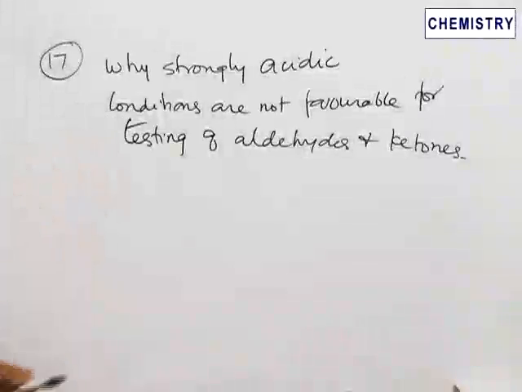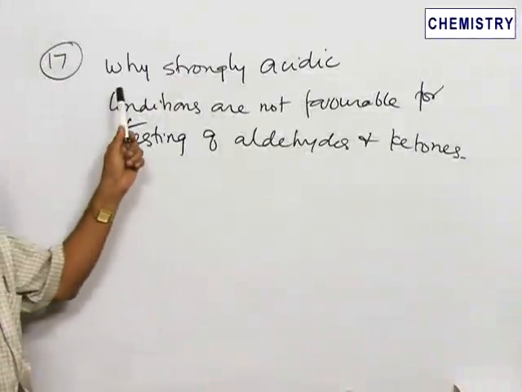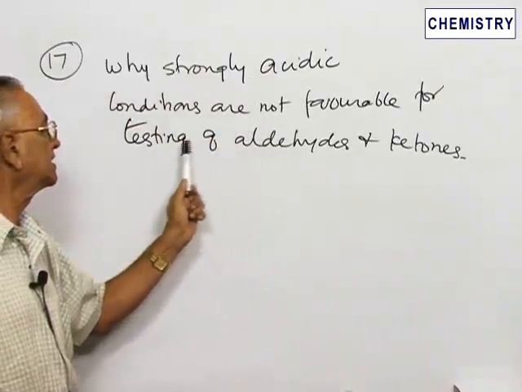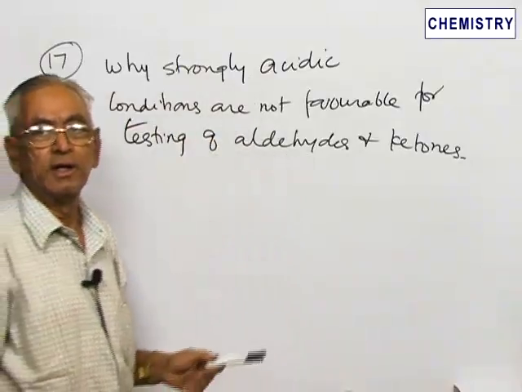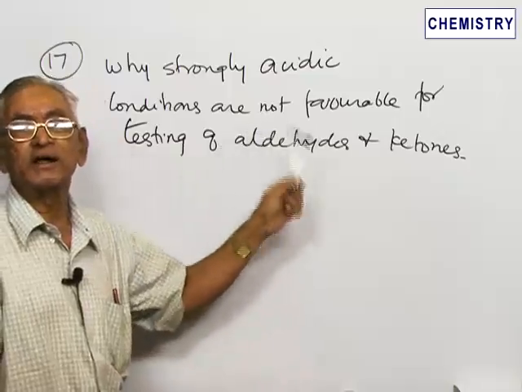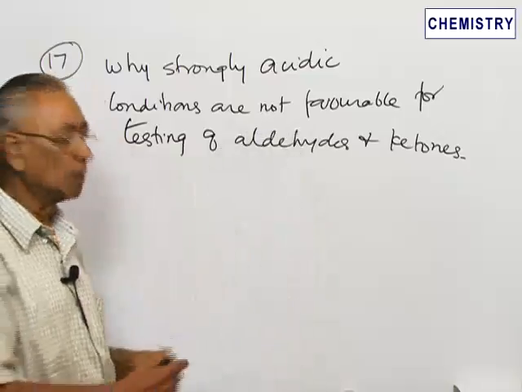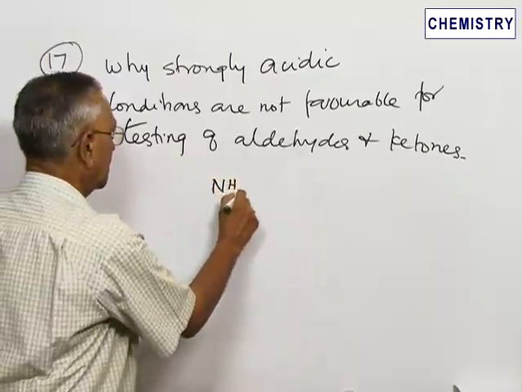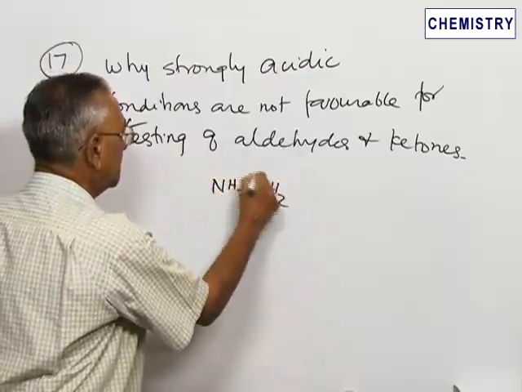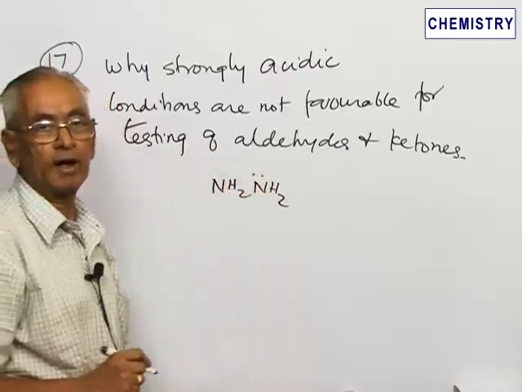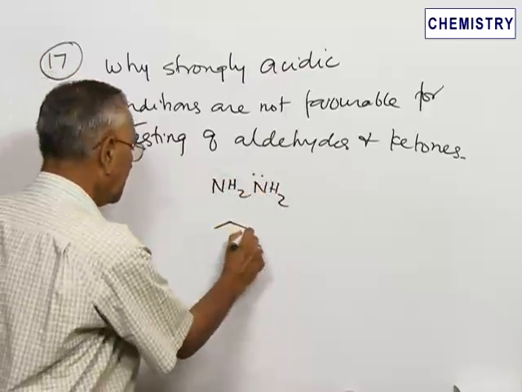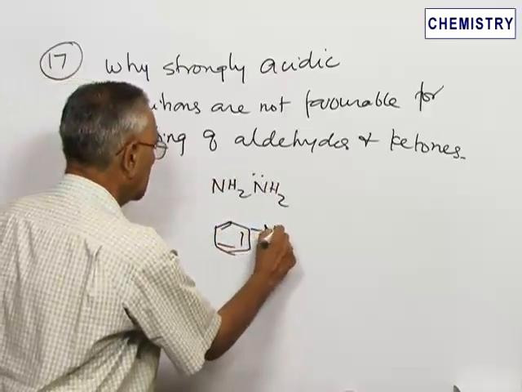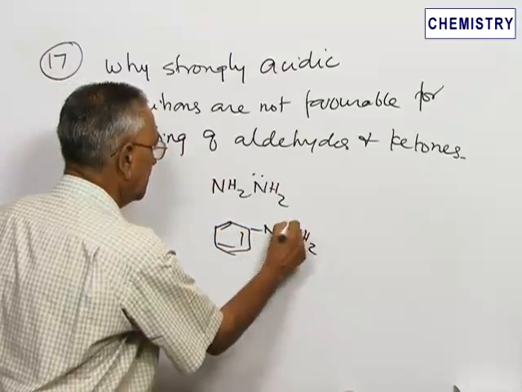The next question in the series is why strongly acidic conditions are not favorable for the testing of aldehydes and ketones. Some of the important tests for aldehydes and ketones are reaction with nucleophiles. For example, hydrazine is one reagent. This depends on the nucleophilicity on nitrogen. Phenylhydrazine is another reagent where the nucleophilicity on the nitrogen is being tested.